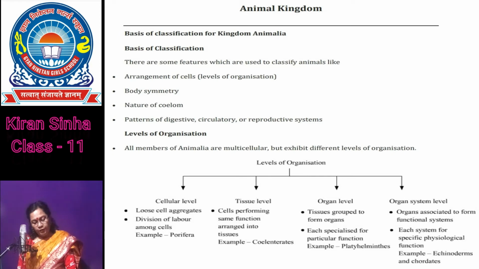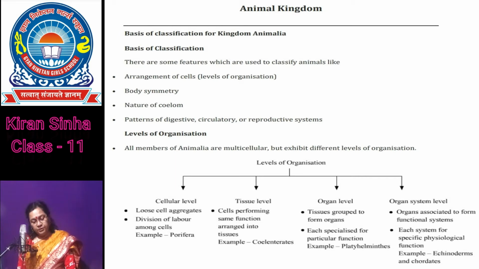In organ level of organization, the cells are organized into tissues and joined to form organs, and each organ is specialized to perform the particular functions. In this, members of the platyhelminthes are grouped.